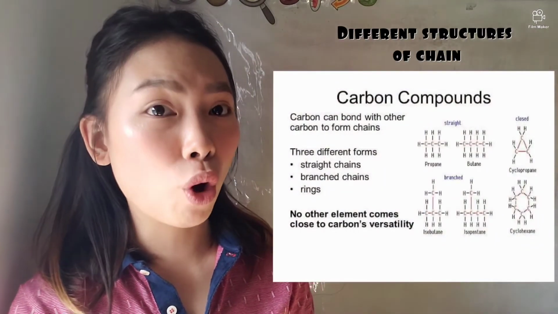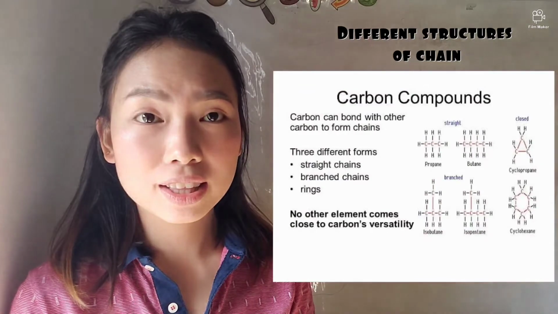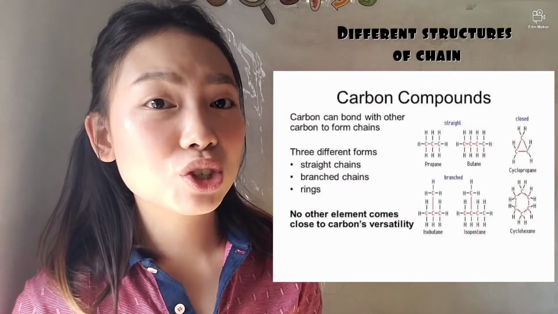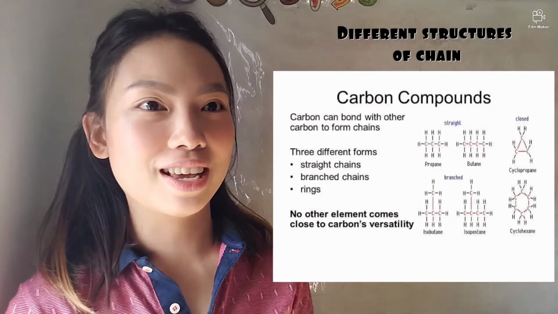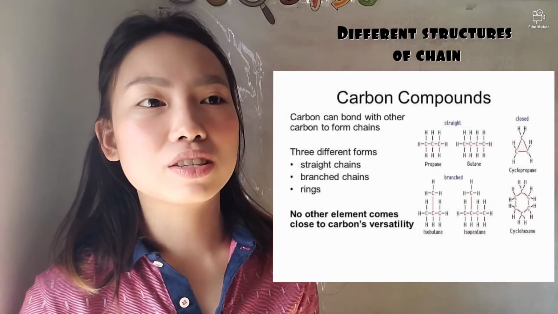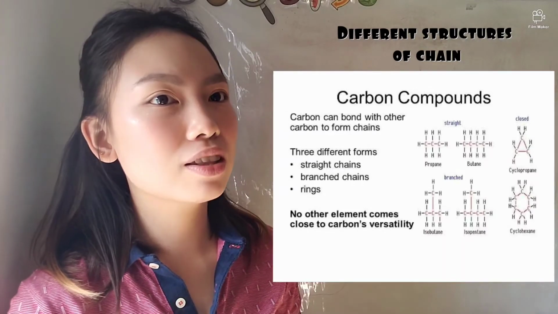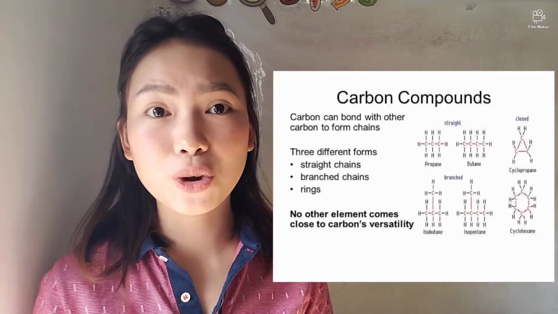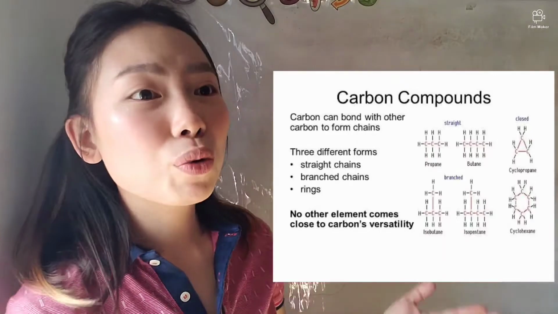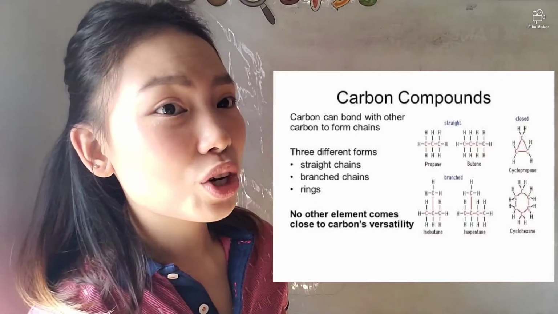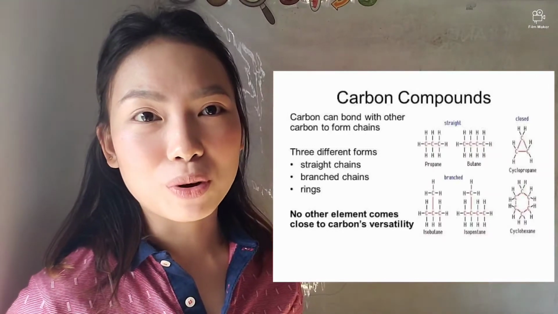Aside from that, a carbon to carbon chain can also form different styles of chain. It could be a straight long or short chain. It could be a branch chain or a ring chain. So those are the different structures that you may see in the carbon-to-carbon bonding in the organic compounds. And we will see those structures in our discussion with the hydrocarbons on our next video on part 2.